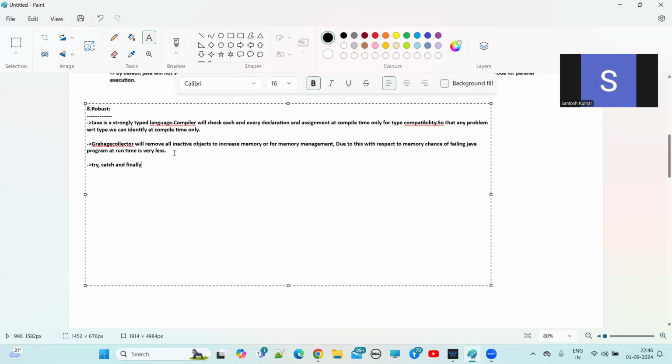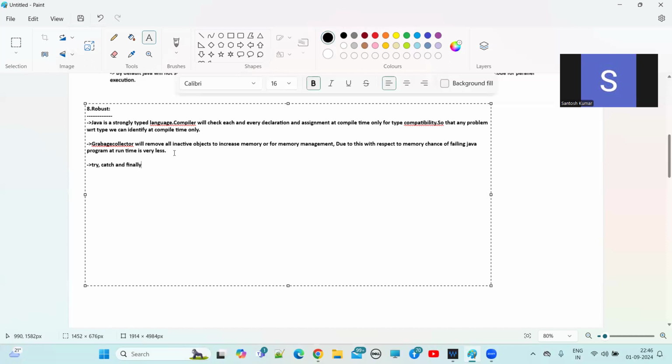All the exception related code, if you think these lines of code may raise an exception, we will keep those lines of code under the try block. Immediately after try, there is a catch block. In the catch block, if any exception is raised in the above lines of code, we will handle that exception.